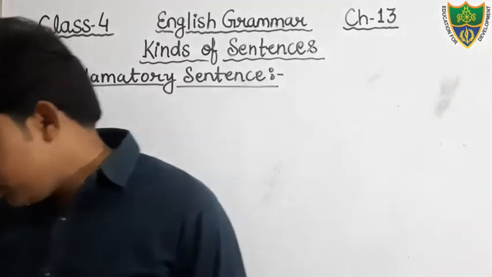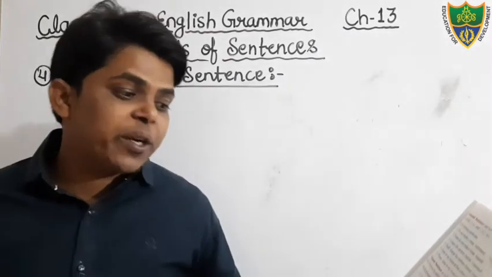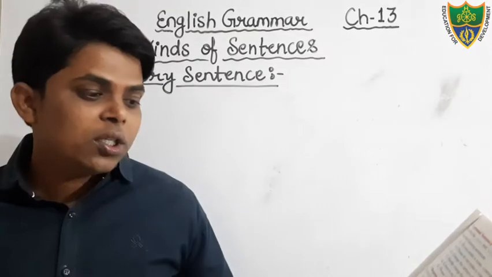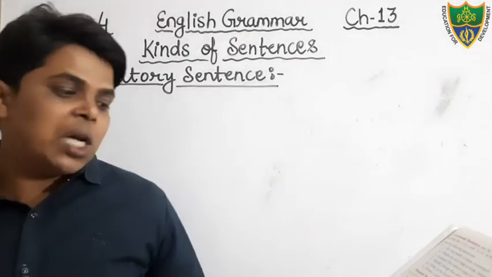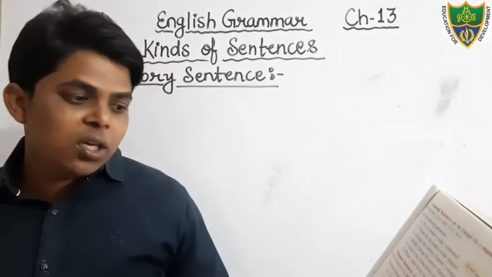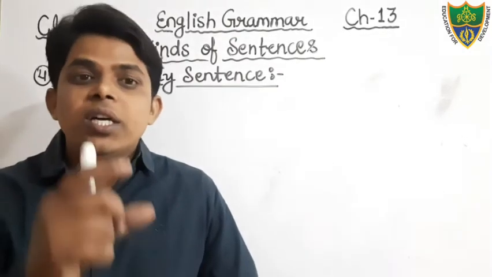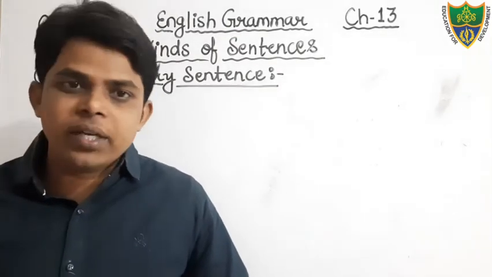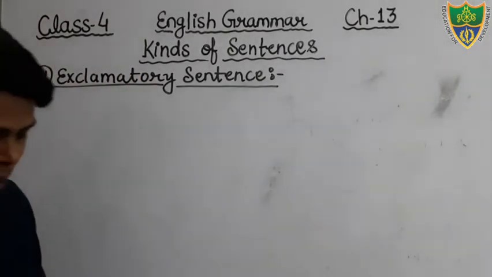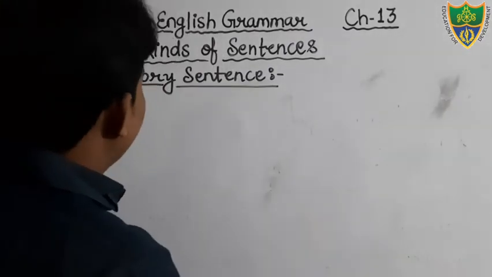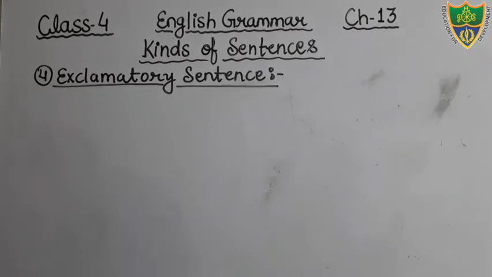In your book also it is given: sentences that strongly express joy, sorrow, surprise, anger, admiration, pity and other feelings are called exclamatory sentences. It also begins with a capital letter, but it ends with the exclamation sign. You all know the sign of exclamation. So students, just put the heading exclamatory sentence and write about it. Just see. You write whatever I am writing. It is simple.